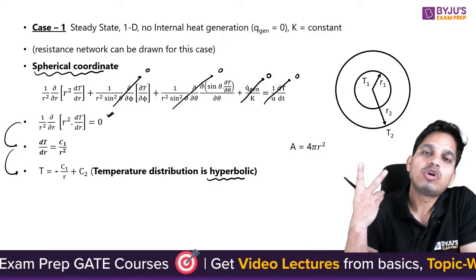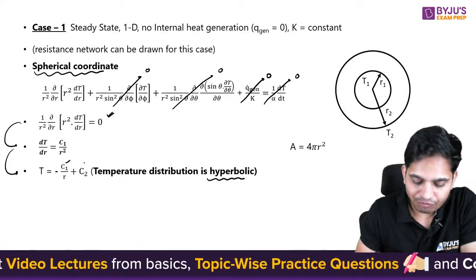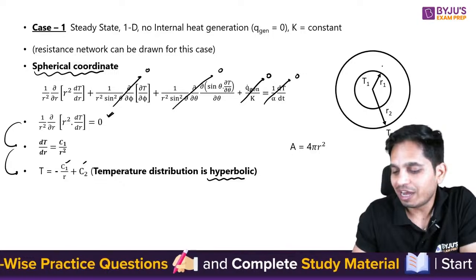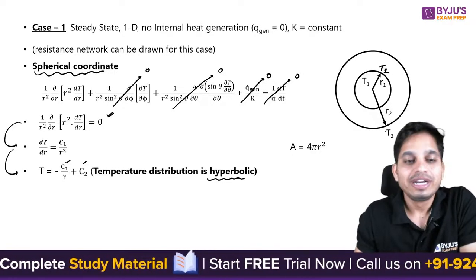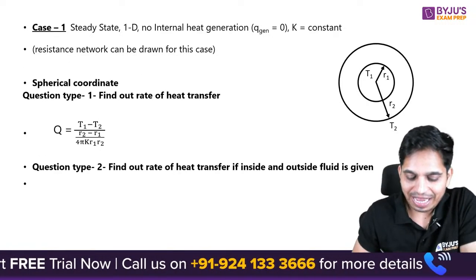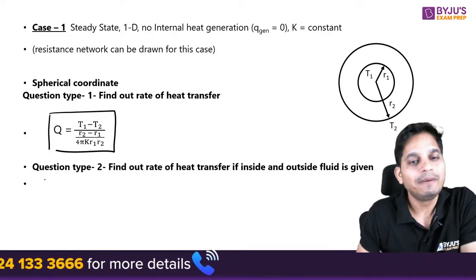Okay. So now two boundary conditions you need, because C1, C2 you need to calculate. So first boundary condition is at r equals r1, T equals T1, at r equals r2, T equals T2. You are going to use these boundary conditions and you will be able to determine heat transfer in this particular case.